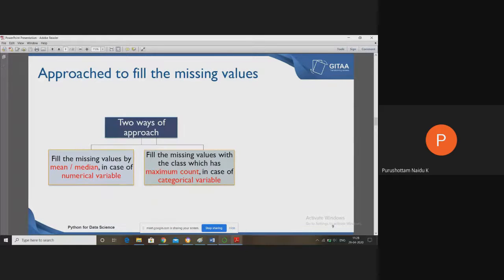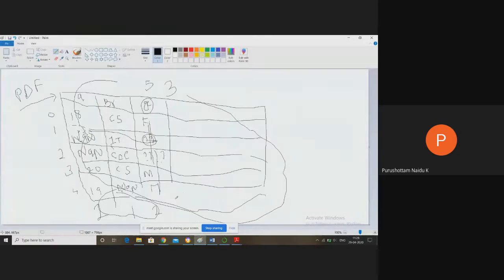Now the next important concept is how to replace those missing values. Let's come back to this slide. Which type is this? Integer type. Branch may be some object type. Age may be some categorical or object type. Now in the age column, there are 5 records.